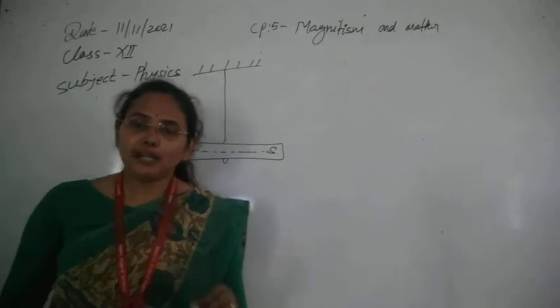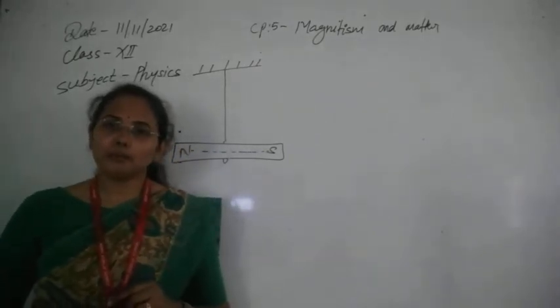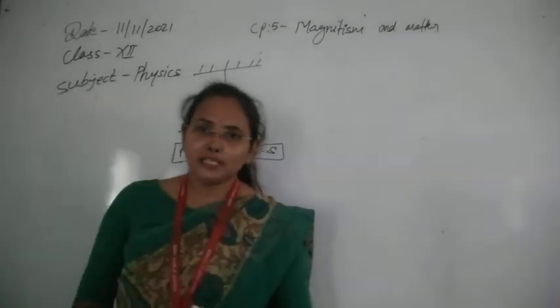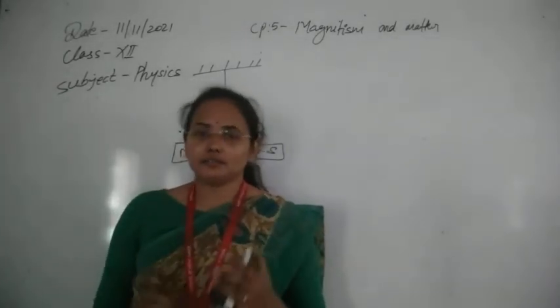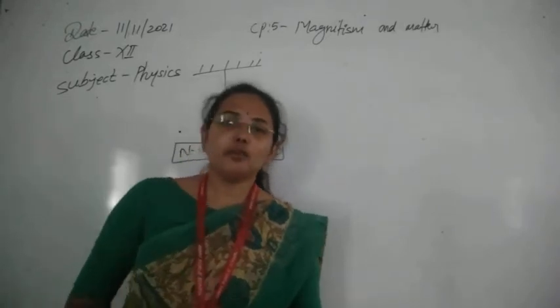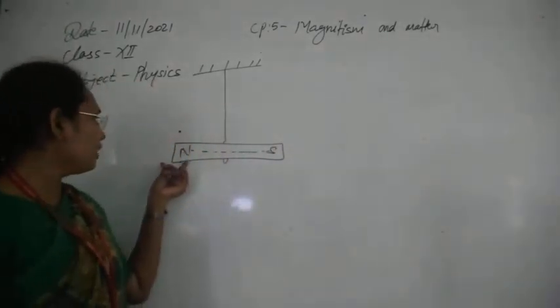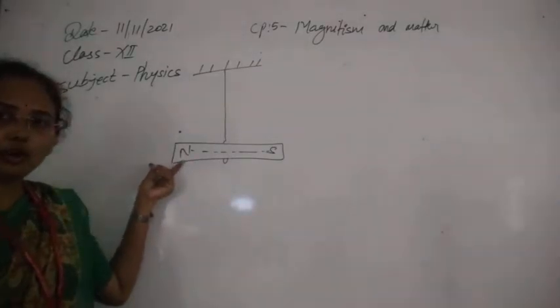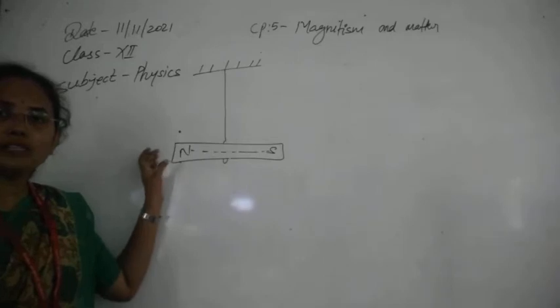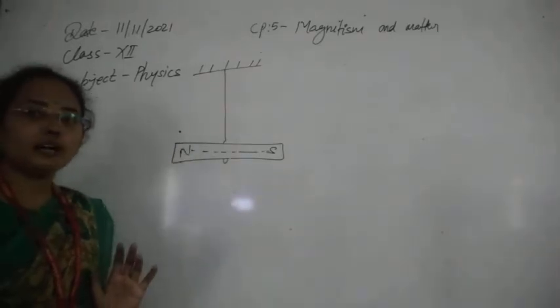The next property is the attractive and repulsive nature of the magnet. Same poles repel each other, and unlike poles always attract each other. If you bring the north pole of another magnet to the north pole of this magnet, they will repel each other, but if you bring the south pole, it will be attracted.